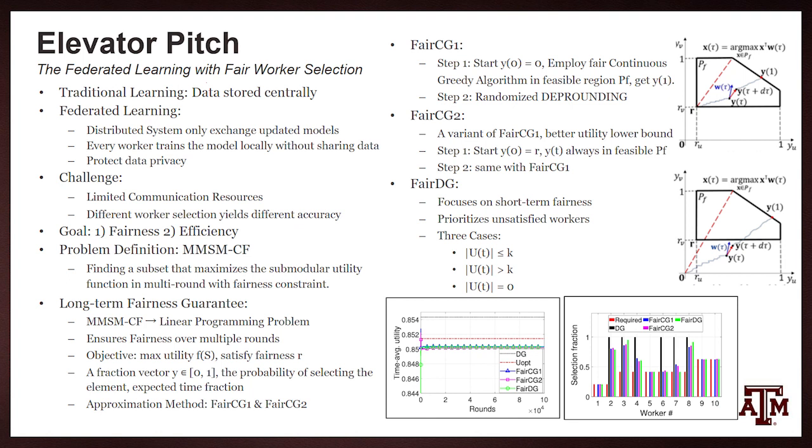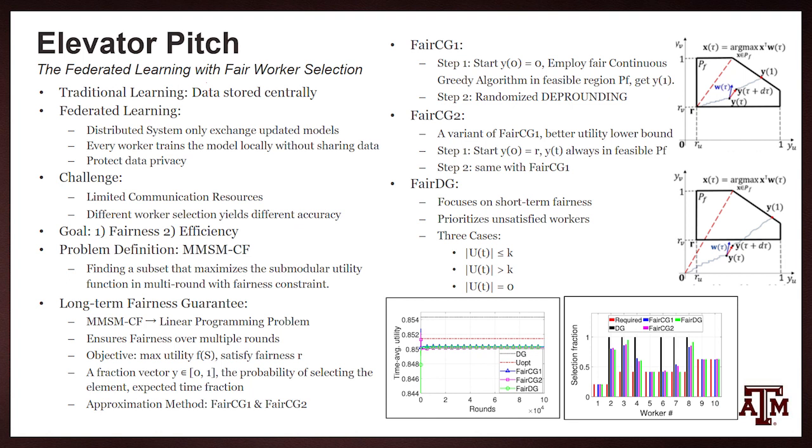It first tries to find the set of unsatisfied workers, and if the number of unsatisfied workers is less than k, which is the maximum number of workers we can select in each round, then it simply selects all of those and also adds a random worker to the final result.